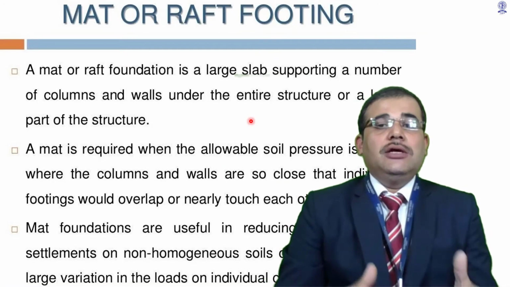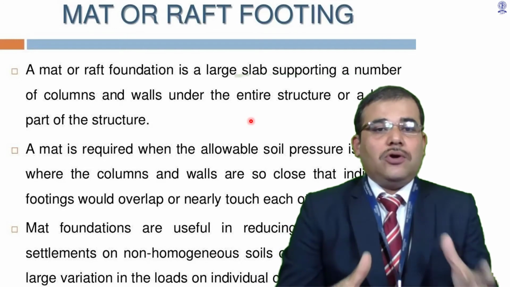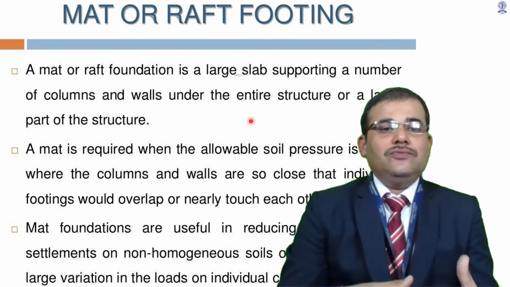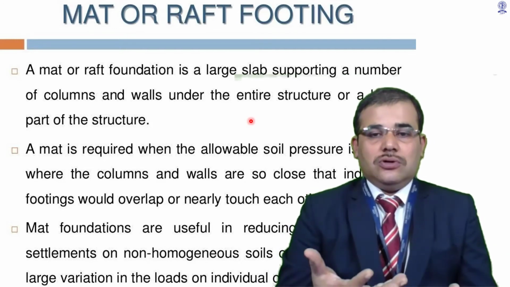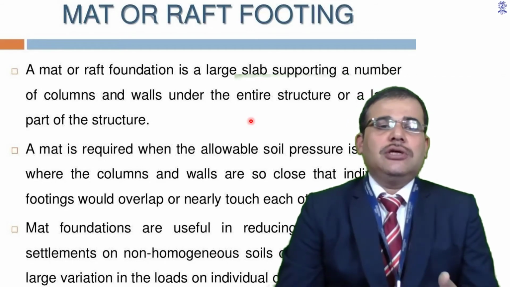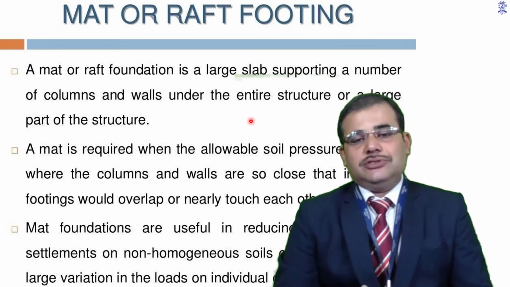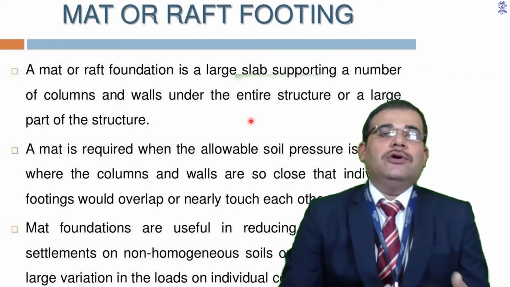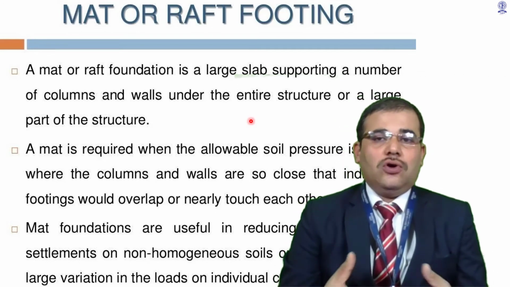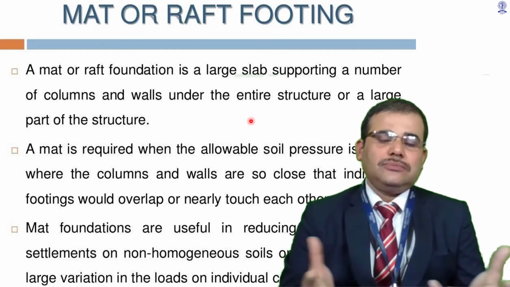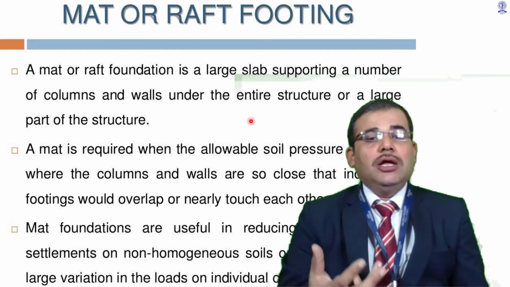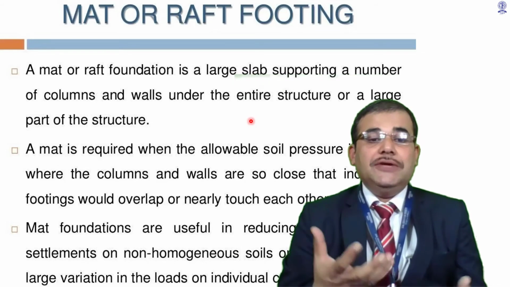When a number of columns are provided and when the soil beneath the structure has comparatively low load bearing capacity, in such cases we recommend the mat or raft footing, because this mat like structure is useful in reducing the differential settlement.